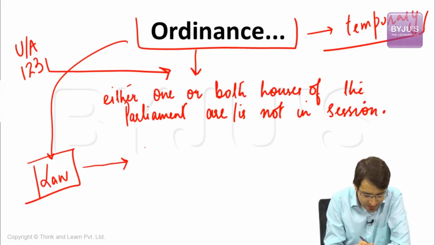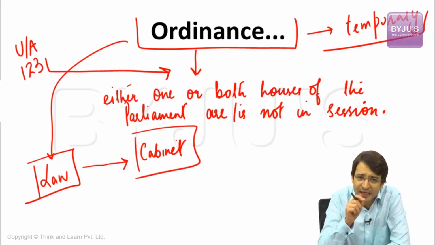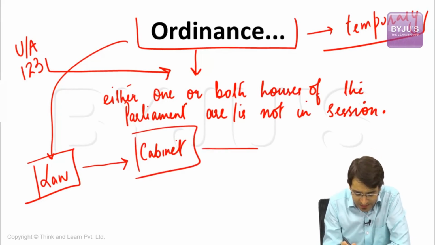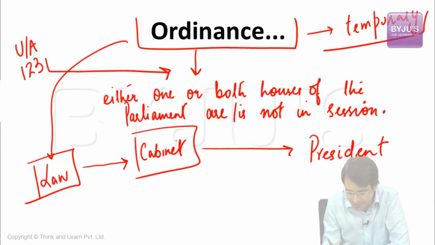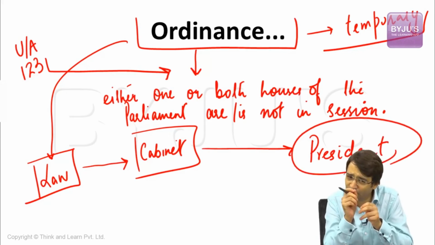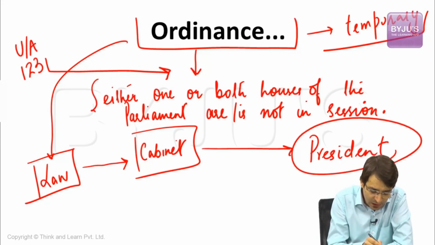When this law is framed, it is then sent to the cabinet. Then cabinet clears this law. Ultimately, it is sent to the president, advising the president, please promulgate an ordinance to this effect. But there's only one condition. Condition is either one or both houses of the parliament should not be in session.